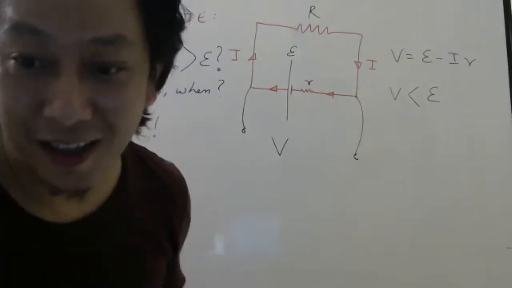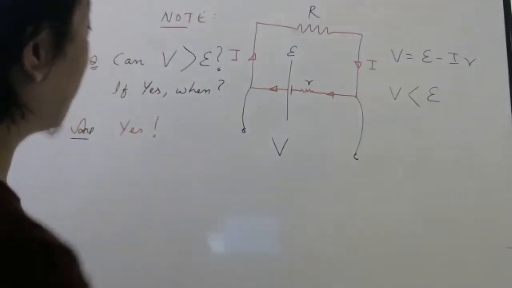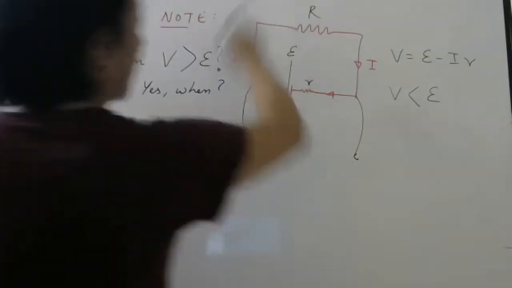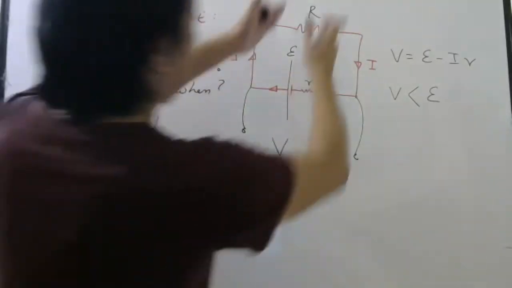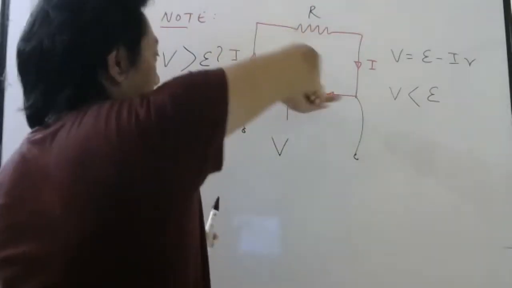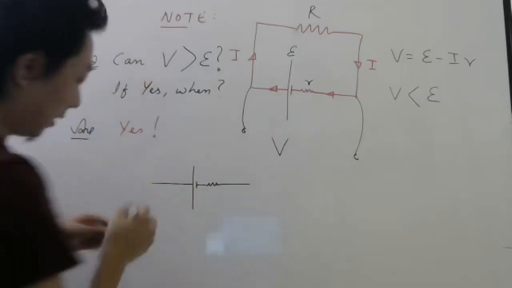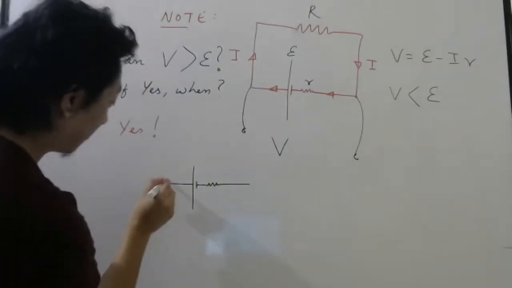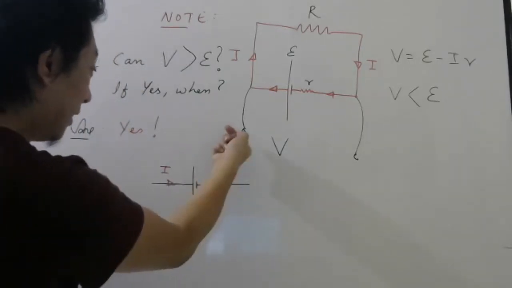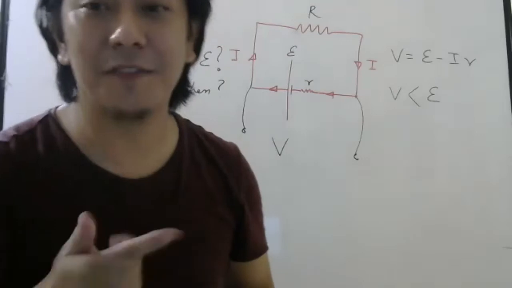When can it be greater? Yes, Sitija has written correctly. If the current is in the opposite direction. Of course, in this circuit, current cannot go this way. But let us say I put here another bigger battery, so current will flow this way. So look carefully at this part. If current is flowing this way, that means you are sending current to the positive terminal. This process will be called charging of the battery, right?